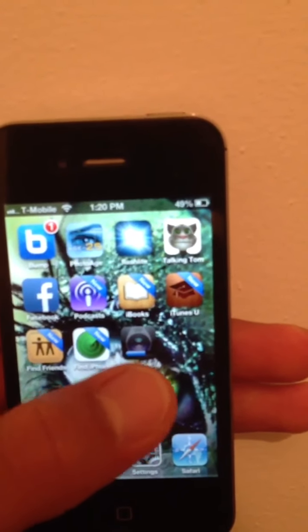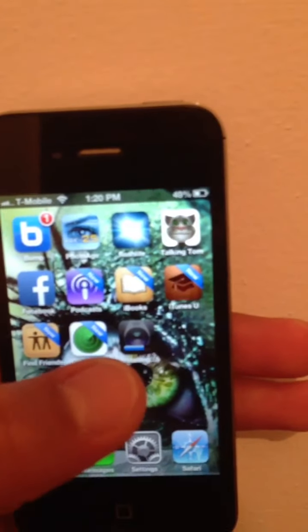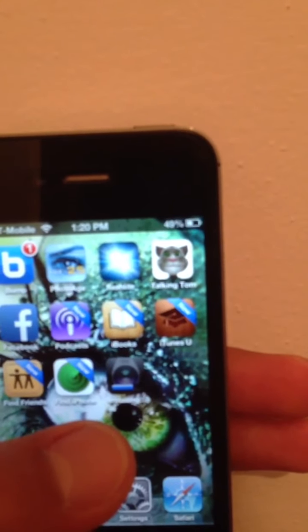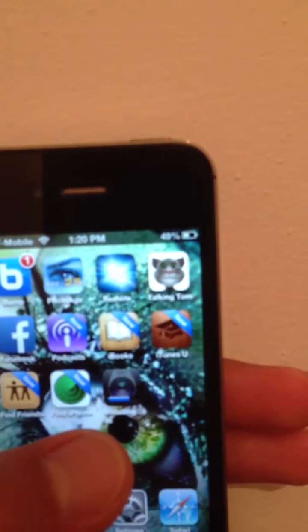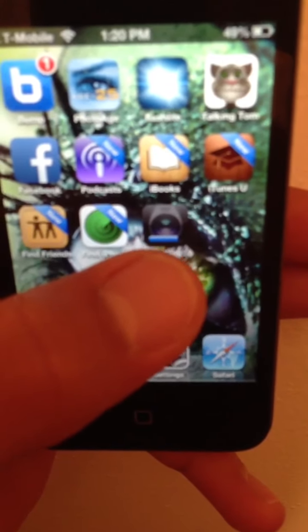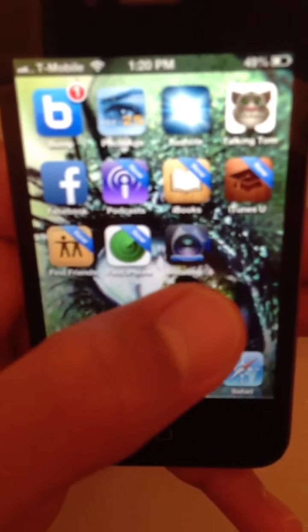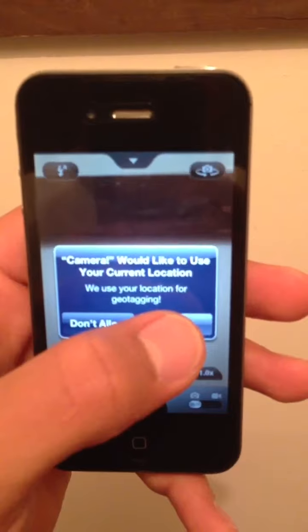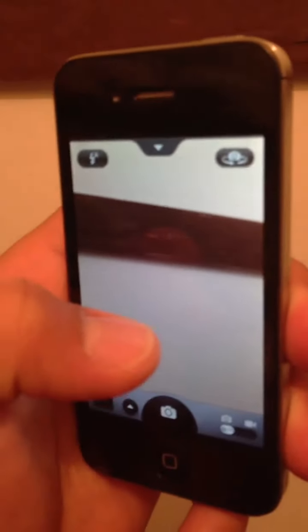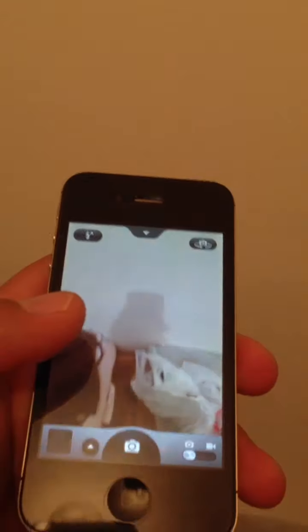And it's almost done. I'll give it like 10 seconds or something. Alright, there we go. See, if you open it, it asks whether camera would like to access, okay, or don't allow. But there we go, you can take pictures and everything.